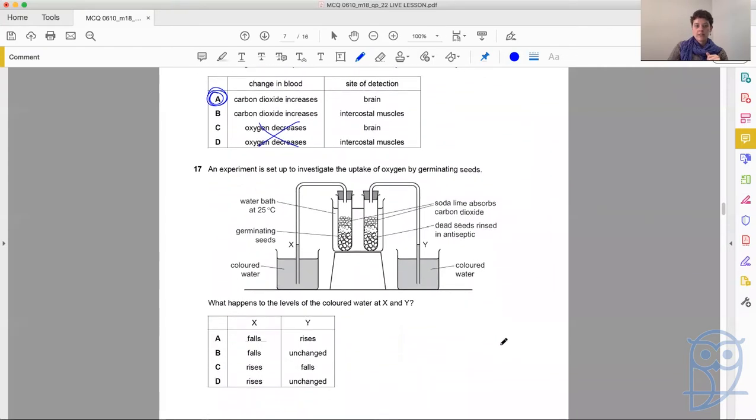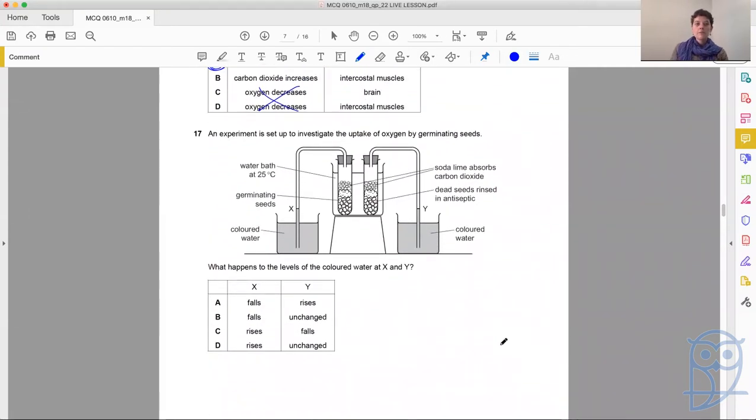Question 17. An experiment is set up to investigate the uptake of oxygen by germinating seeds. So we've got a whole big setup here, and we need to take the time to make sure that we understand what's going on. So we've got the beakers with colored water. On the left-hand side, we've got germinating seeds, and they're in a water bath at 25 degrees C. On the right-hand side, we've got dead seeds that are rinsed in antiseptic, so there's nothing living here.